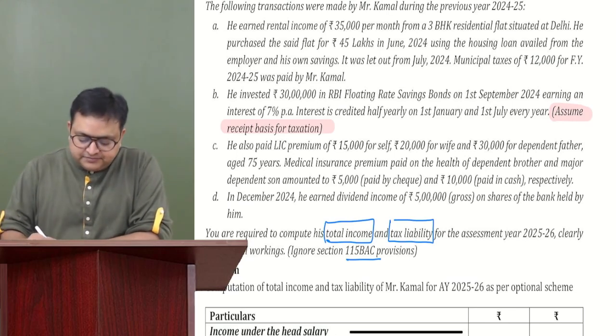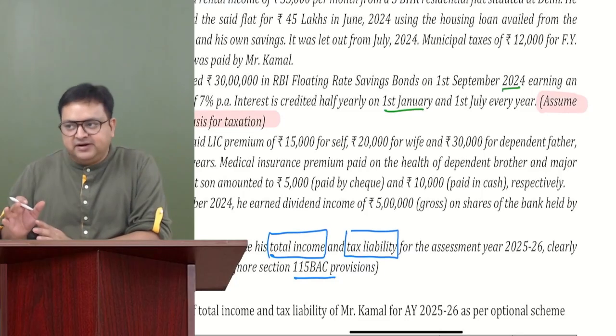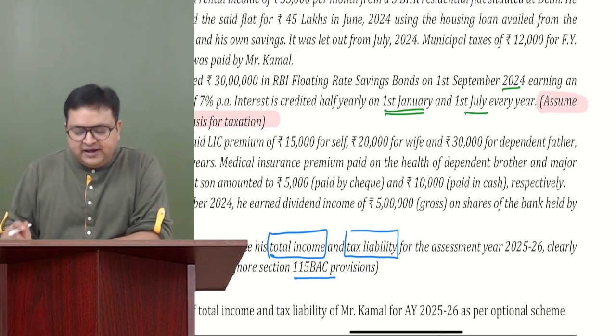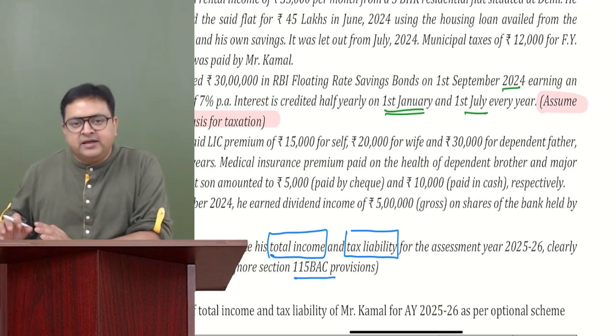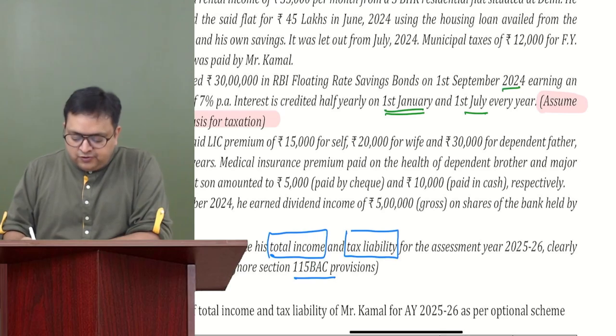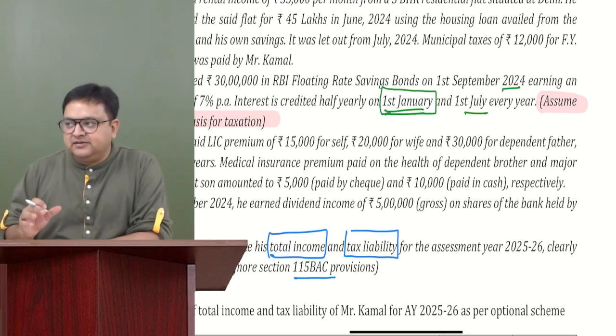We receive the income on 1st January. We invested in September 24, and we receive income on 1st January and then on 1st July. The 1st July 2025 receipt will not come in our year. Whatever interest we received on 1st January is taxable on a receipt basis. For how many months?